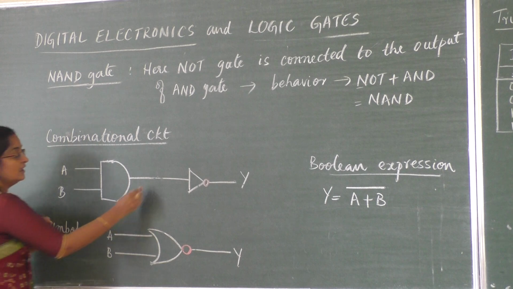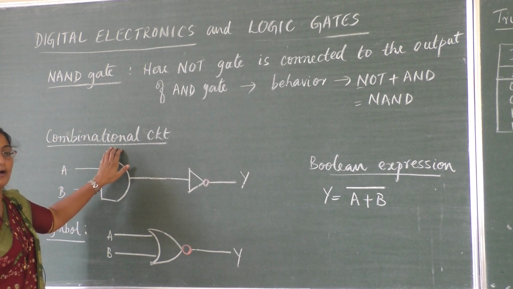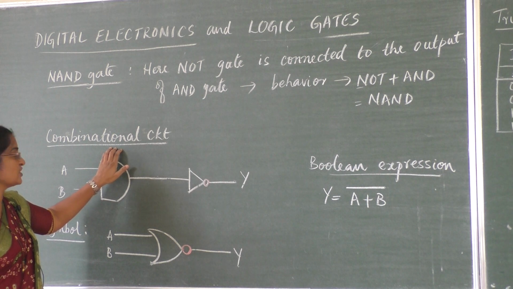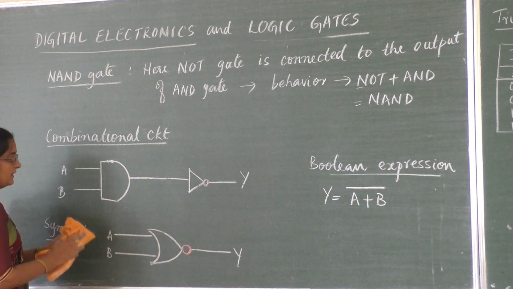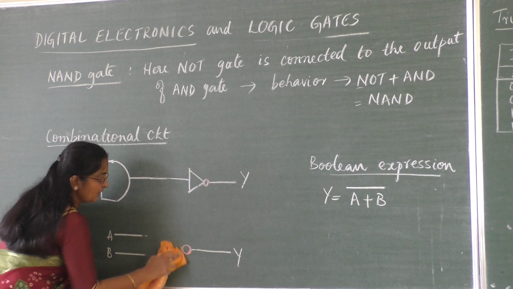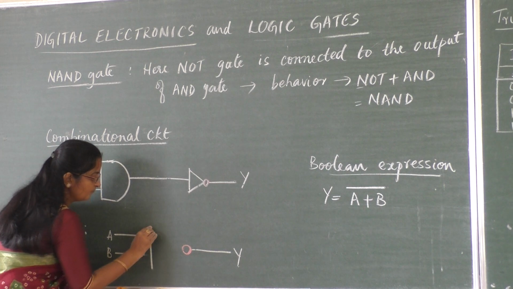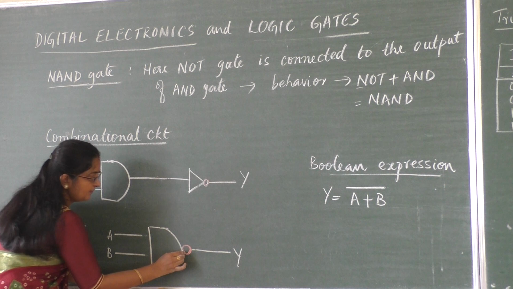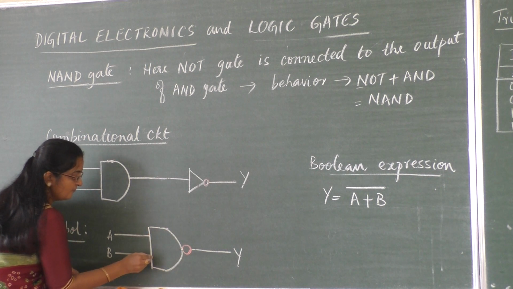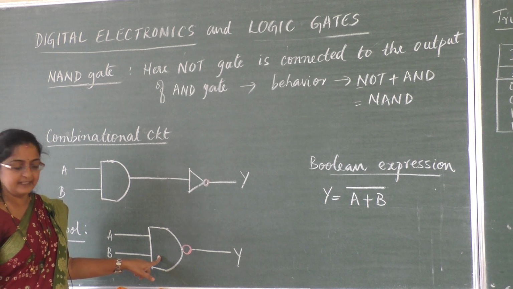So this will be the circuit formation of the NAND gate. In place of the OR I drew earlier, I now have to draw the AND like this. This bubble should touch here. So this will be the symbol for NOT AND, that is the NAND gate.